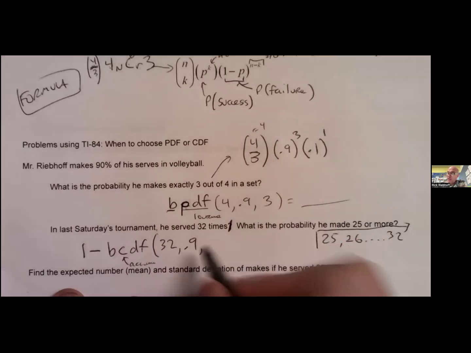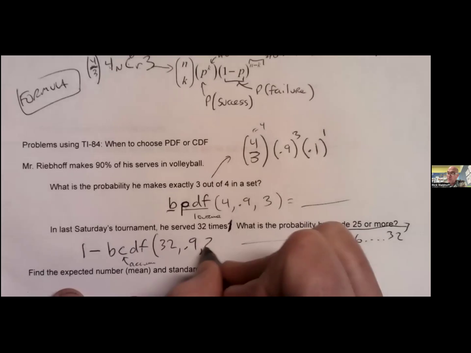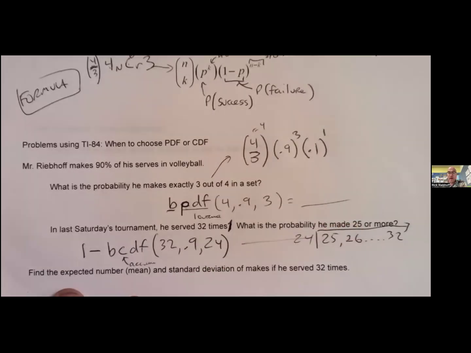And I want to get rid of, this is the get rid of part. I want to get rid of 24 and below. So I'm going to put 24 here. If I get rid of all the probability of 24 and below, I'd be left with a probability of 25 and above. Make sense? So use minus when it's or more, or at least, or something like that, when it's going to the higher things. Some calculators can handle it without that, so you're fine.